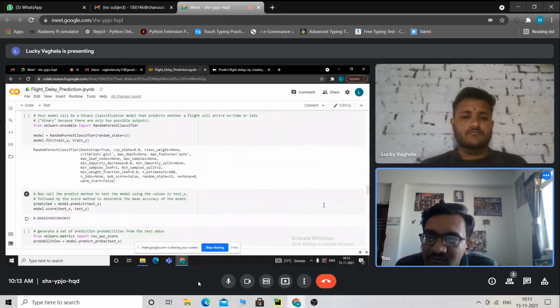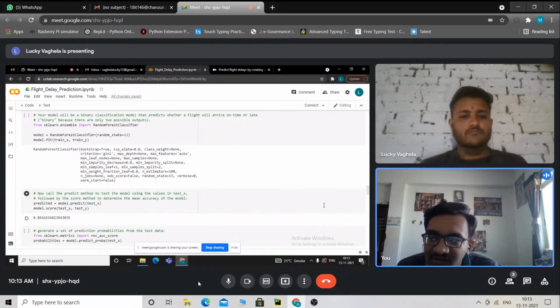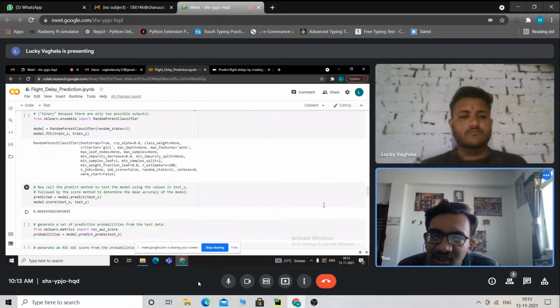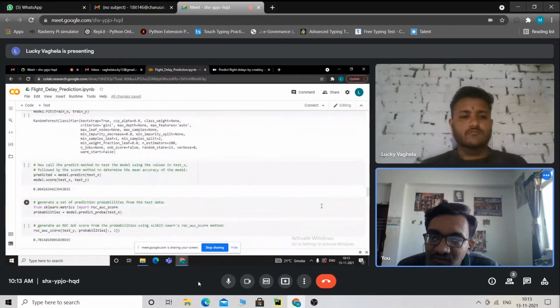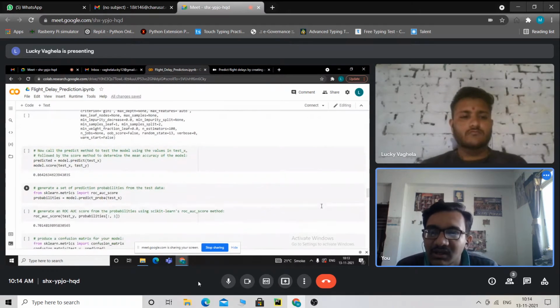So we can see the output of the random forest classifier. In the second line, we call the predict method to test the model using the values in the test set, followed by the score method to determine the mean accuracy of the model. We can see that the accuracy is 0.86, meaning 86%.